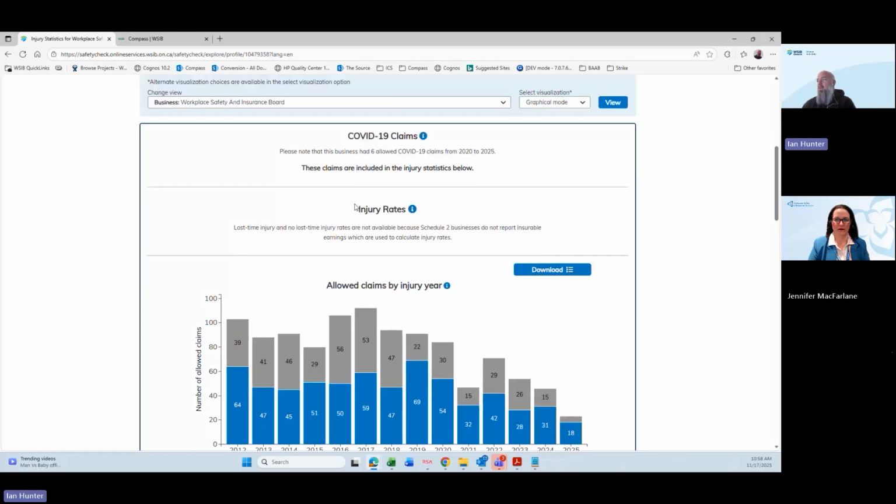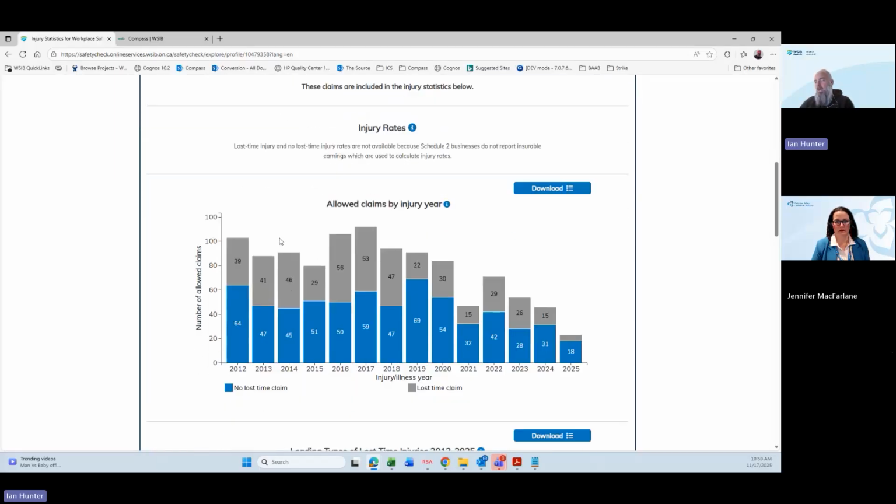The second piece that we would have is our injury rates. I'm looking at a WSIB Schedule 2 business. Schedule 2 injury rates are not available because they don't pay premiums. Schedule 2 pays all their claims dollar for dollar. So injury rates don't show up for a Schedule 2 business.